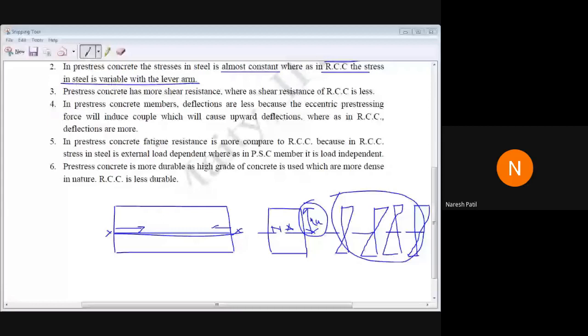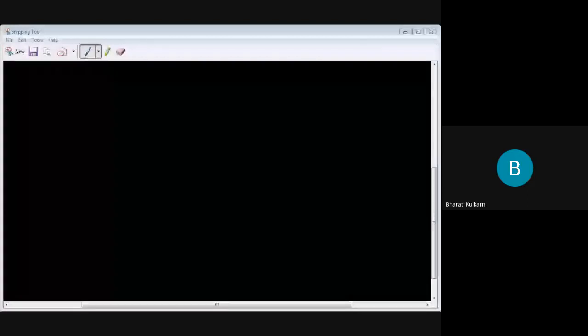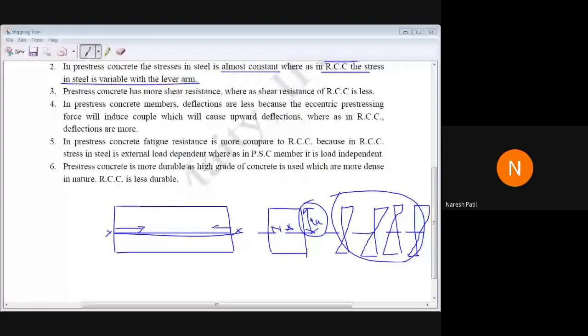The stress will remain constant in pre-stressed concrete, but it will not remain the same in RCC. It will change with respect to the lever arm.